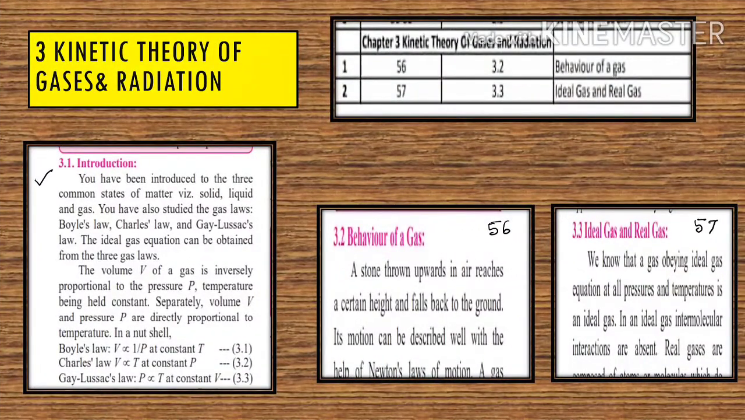Next is lesson number 3, kinetic theory of gases and radiation. In this lesson, article 3.2, behavior of gas, on page number 56, is deleted. But on the same page, there is another article, 3.1, introduction, which is not deleted. Remember this. Next article 3.3, that is ideal gas and real gas, is deleted on page number 57.